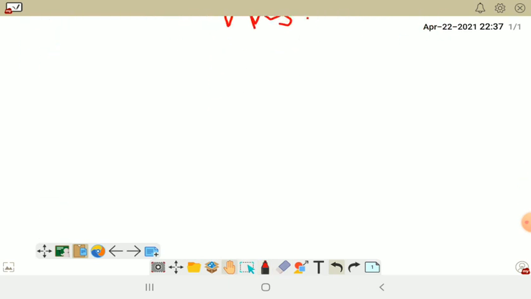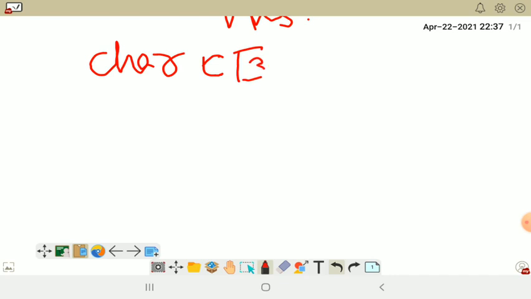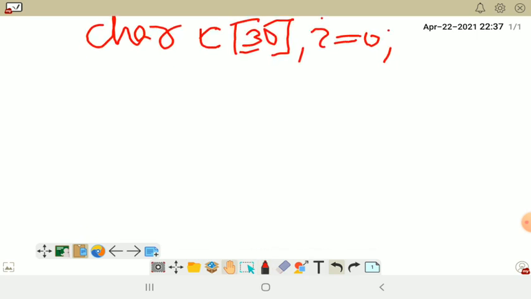I have to take one character variable, that is char c of, suppose, 30. Then I am taking here i, for what? The index. As we know, every array variable has an index which starts from the 0th location. So the value of i we have to initialize from 0. Now we have to input the word.